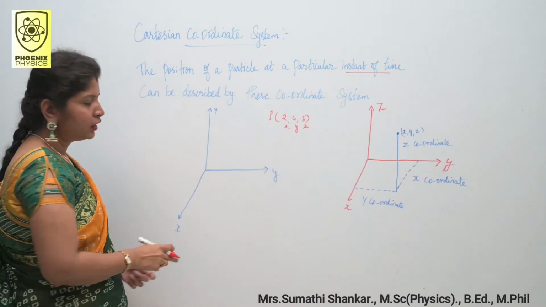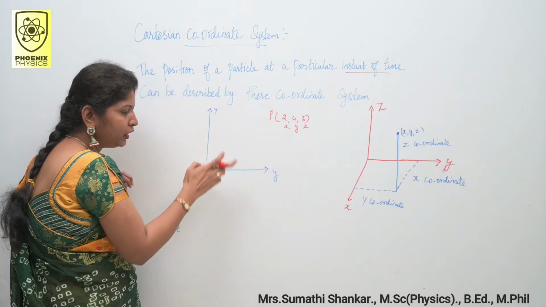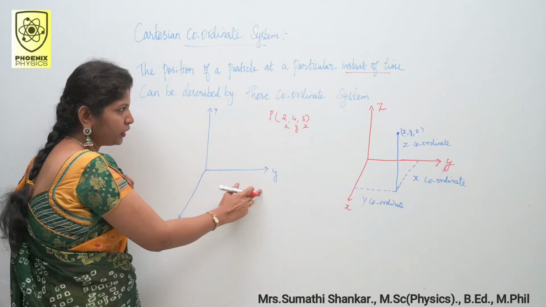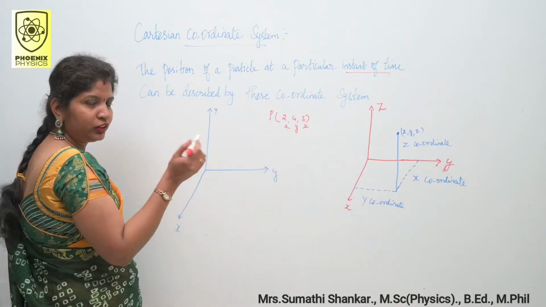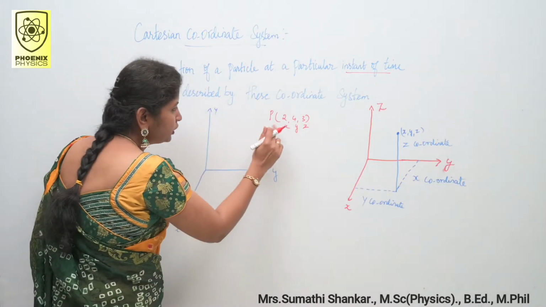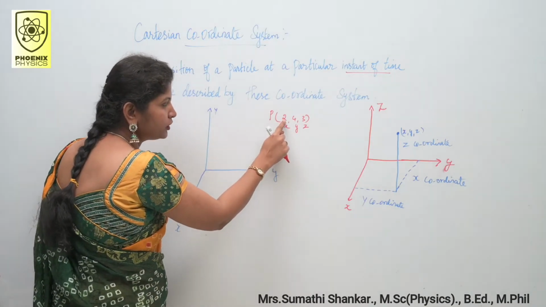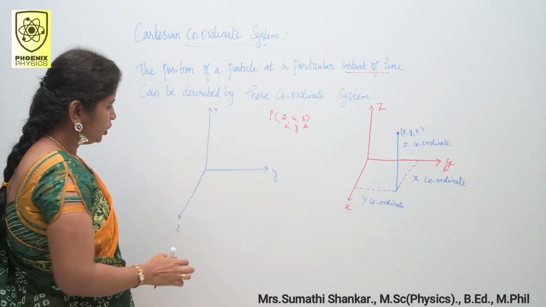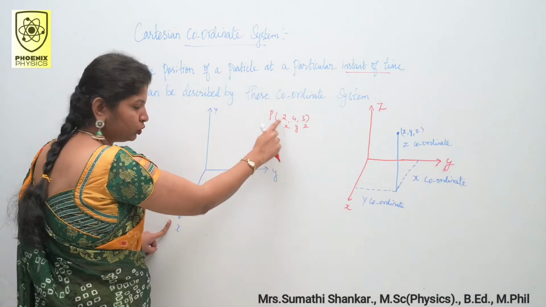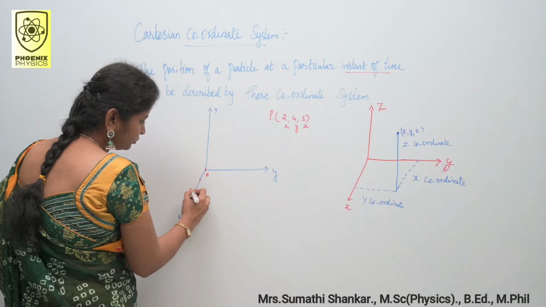Just now I said coordinates consist of 3 mutually perpendicular axes, right? So this is my x, y and z axis. Actually my x axis is like this. I want to find out the position of the object P and the value is 2, 4, 3. Okay. So this is my x axis. In this x axis the value is 2. Okay. This is my origin O. So 1, 2. This is the position.